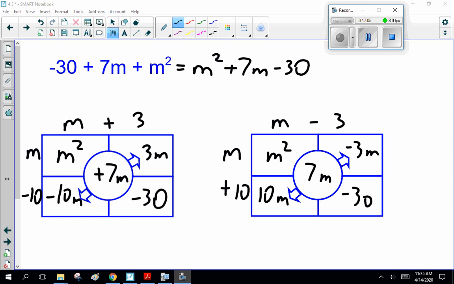Okay, I tried minus 30 and 7. I thought 3 and minus 10, but that doesn't work. Minus 10m plus 3m is minus 7m, so that's wrong. Then I went, oh, m minus 3, m plus 10. Minus 3m plus 10m is plus 7m, and minus 3 times 10 is minus 30. So that works. All right? So let's do a few more of these.